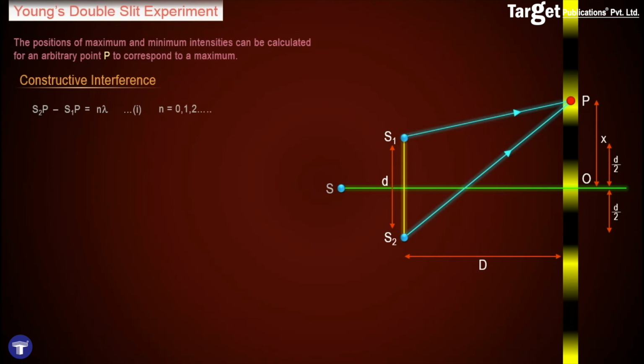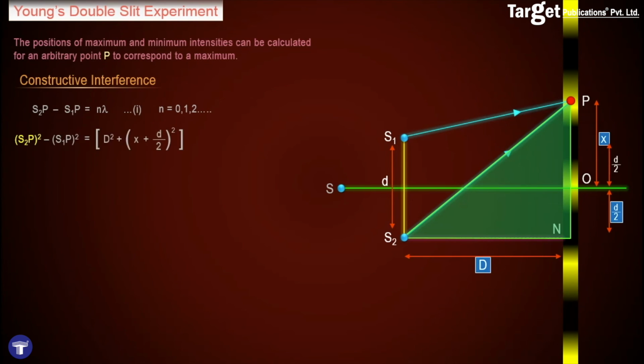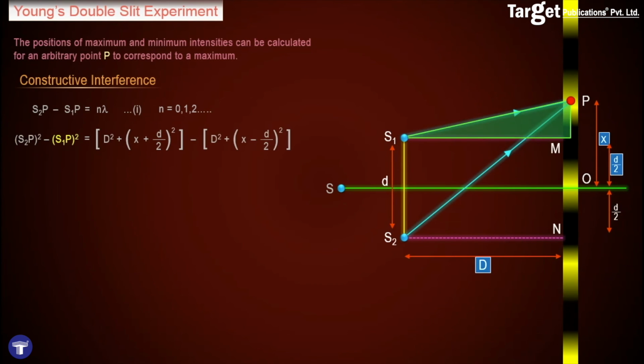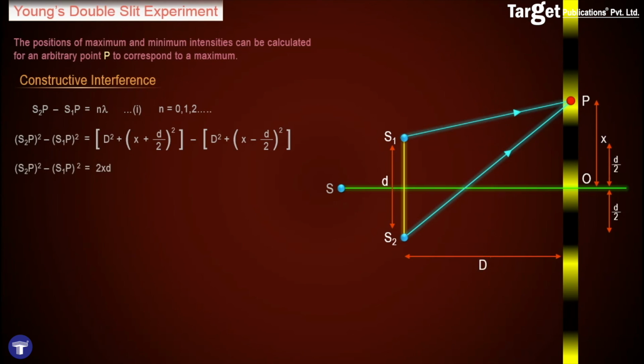However, from the figure, it is clear that S2P square is given by D square plus (x plus d by 2) the whole square, and S1P square is equal to D square plus (x minus d by 2) the whole square. Thus, S2P square minus S1P square can be simplified to obtain a value of 2xd. Rewriting S2P square minus S1P square in the form of a plus b and a minus b, we get that S2P minus S1P is equal to 2xd upon S2P plus S1P.